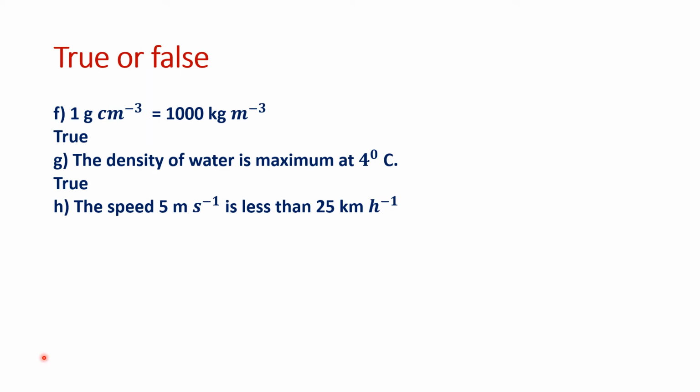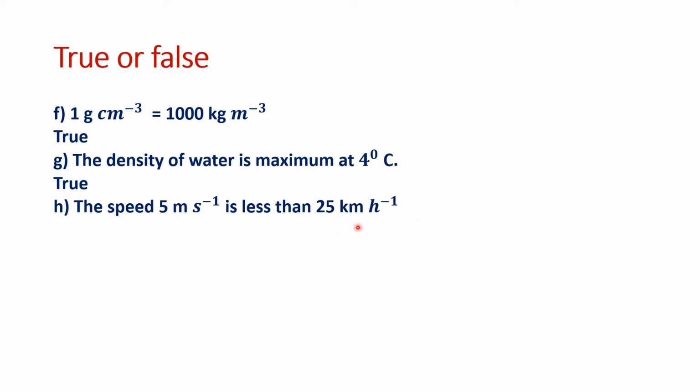Next, the speed of 5 meter per second is less than 25 kilometer per hour. Although you can see that you will say 5 and 25. So which is greater? 25 is greater. But we can't just simply say by looking at the numbers, but we have to look at the units also. Okay. So here it is meter per second. Here it is kilometer per hour. So when you want to compare two speeds, they should be in the same unit. If it was 5 and 10, we can say that which is greater. But if it is 5 meter per second and 25 kilometer per hour, then we can't say very clearly.